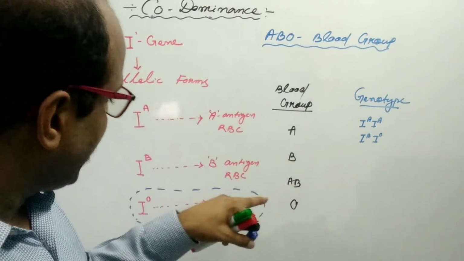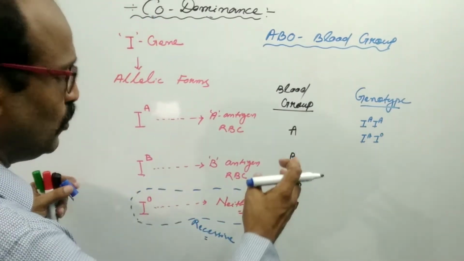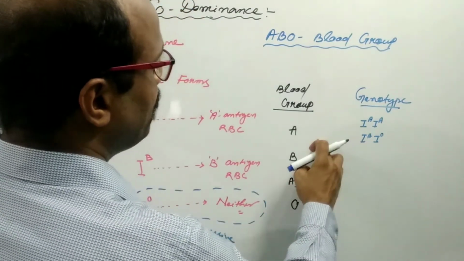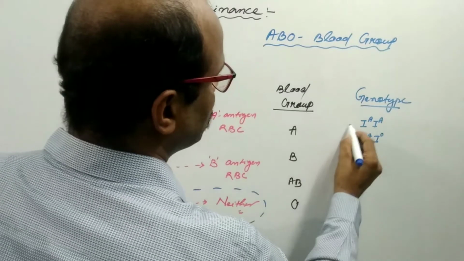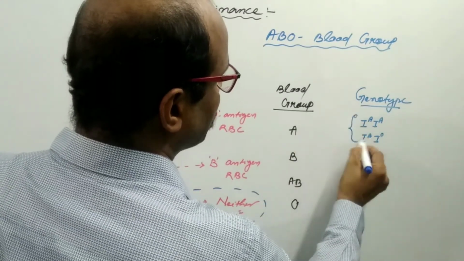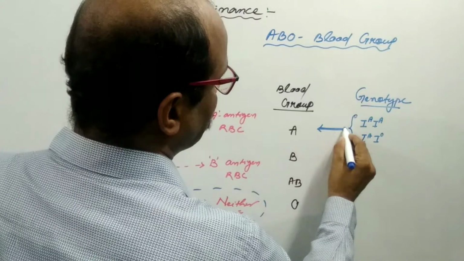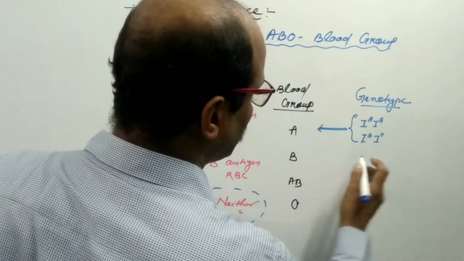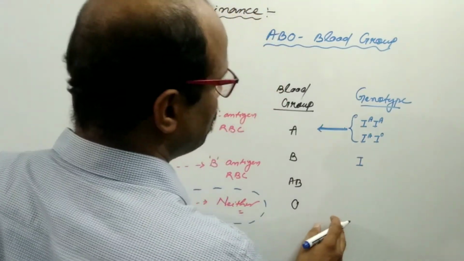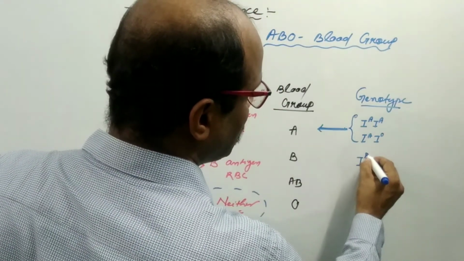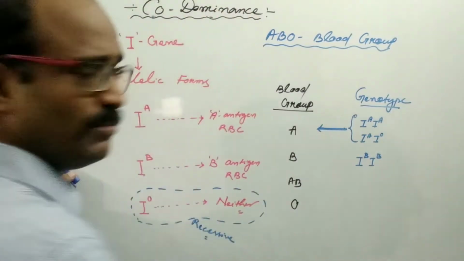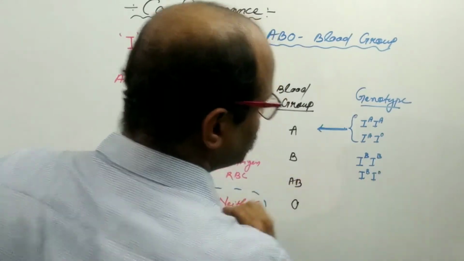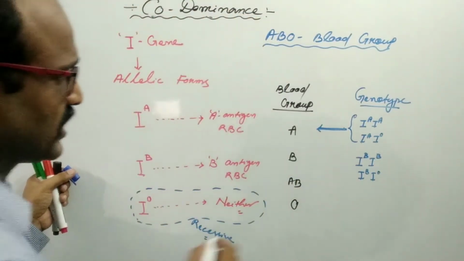So in case of heterozygous condition, where both the allelic forms IA and IO are present, only A type of antigen is produced. That's why the blood group will be A type. In case of B blood group, the genetic makeup may be IB IB, the homozygous condition, or IB IO, the heterozygous condition.